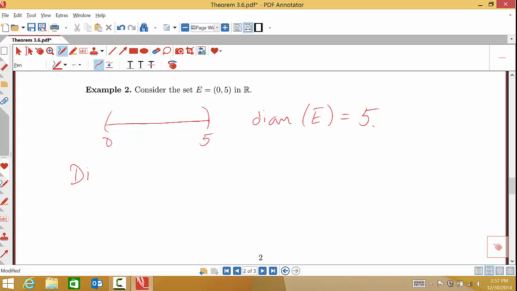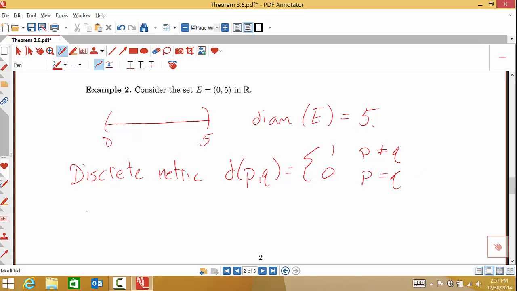If I use the discrete metric, now we all remember the discrete metric from our homework. The discrete metric said the distance from P to Q takes one of two values. It is 1 if P is not equal to Q, and it is 0 if P is equal to Q. Now, under the discrete metric, the diameter of E can't be 5, it's 1. Because if I take any 2 points that aren't equal in my set, the distance is 1, so my set S consists only of 0s and 1s. The supremum of that set is 1.